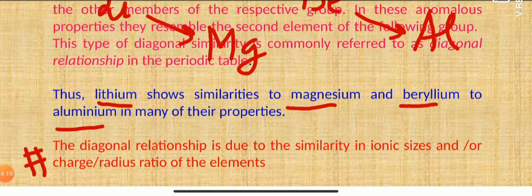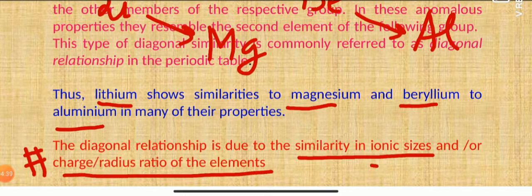Now again there is one important question here. What is the cause behind the diagonal relationship? The first reason is the similar ionic sizes of the elements, that is lithium and magnesium, and beryllium and aluminium, which show similarities in properties. The second reason is the same charge to radius ratio. So as a result of this, there is a resemblance in the properties.